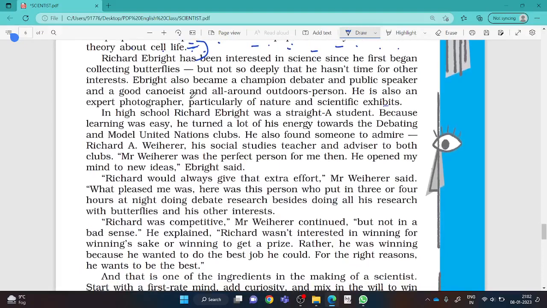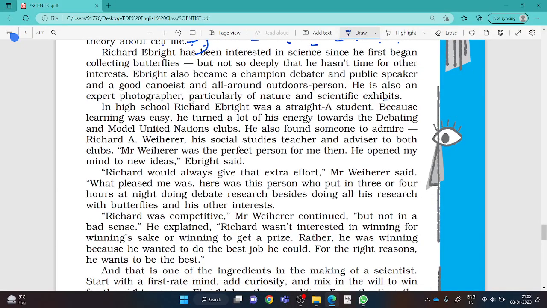Dear students, this paragraph is even more important. Richard Ebright has been interested in science since he first began collecting butterflies, but not so deeply that he has no time for other interests. Always remember, everyone, beta, that if you have interest in any field, then you should not think that I will become a specialist only in that. Become a specialist in that, but side by side you should also have some interest in other things.